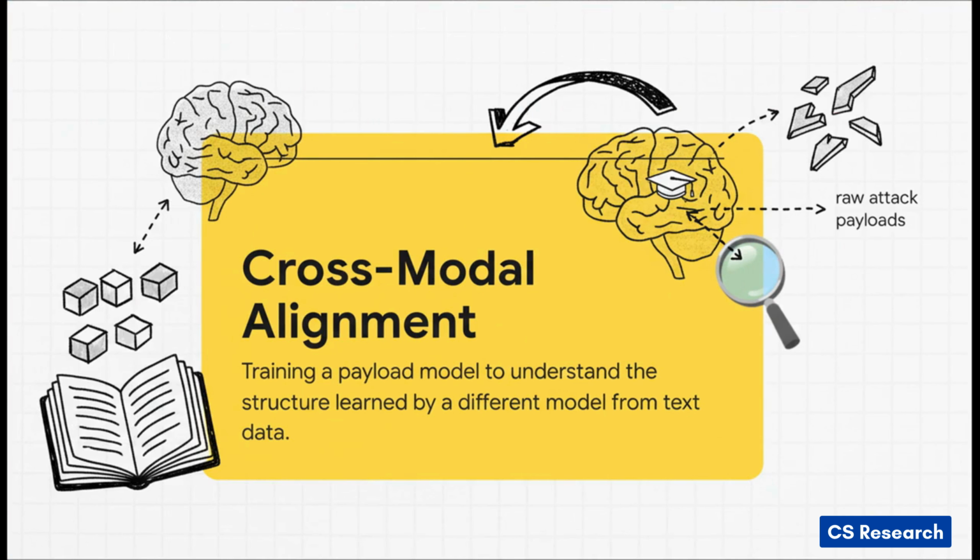This process is called cross-modal alignment, and it's really the heart of the entire solution. We're aligning 2 totally different modes of data, human text and machine code. And here's the most critical part. The knowledge of our first AI, the librarian, is completely frozen. It becomes this perfect, unwavering teacher. The new payload model, the student, then has just one goal. Learn to place a raw payload in the exact same spot on the map as its official text description.